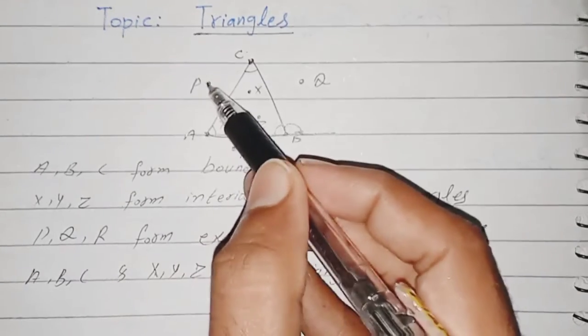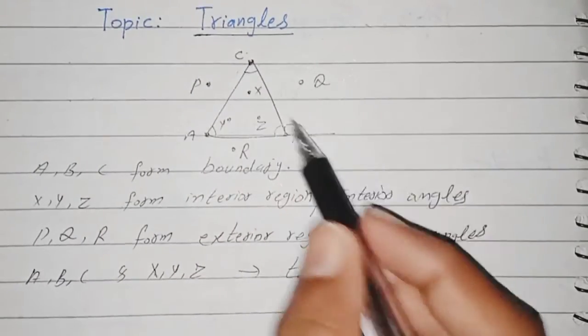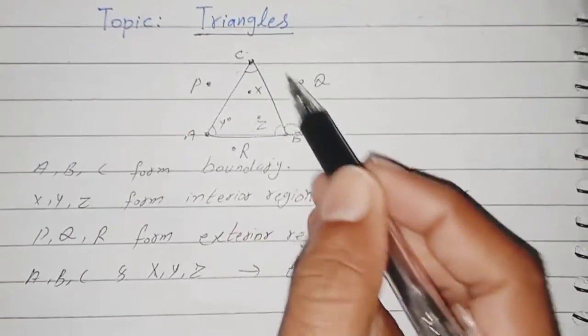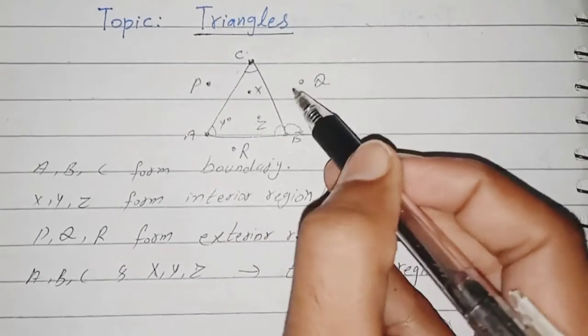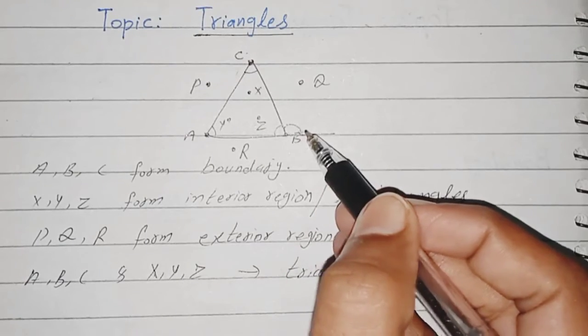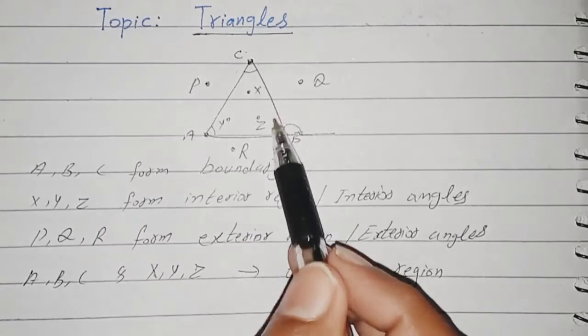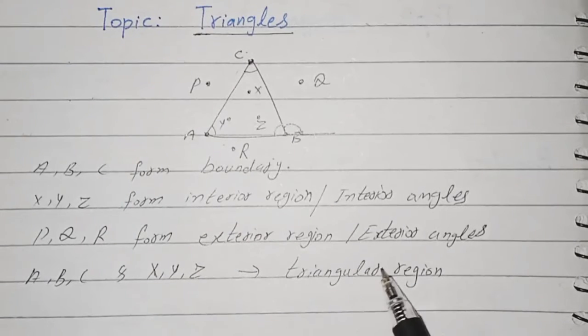And P, Q and R are outside the triangle, they are forming the exterior region of a triangle, and if they make any angle, that will be an exterior angle. And the interior region and boundary collectively are called the triangular region.